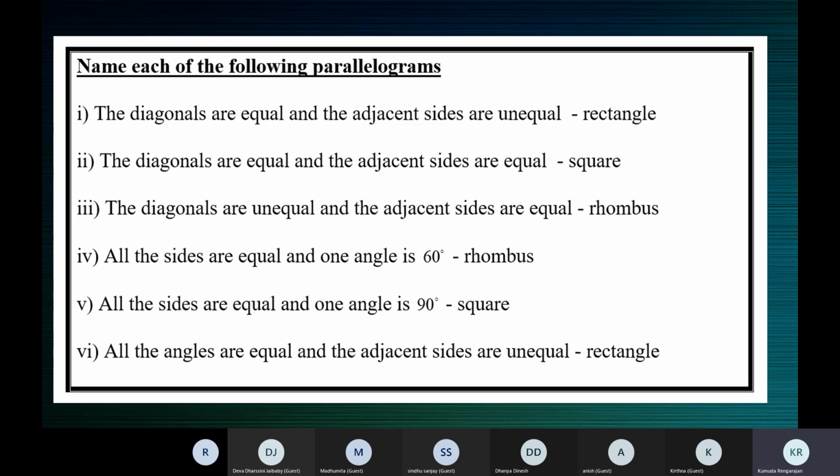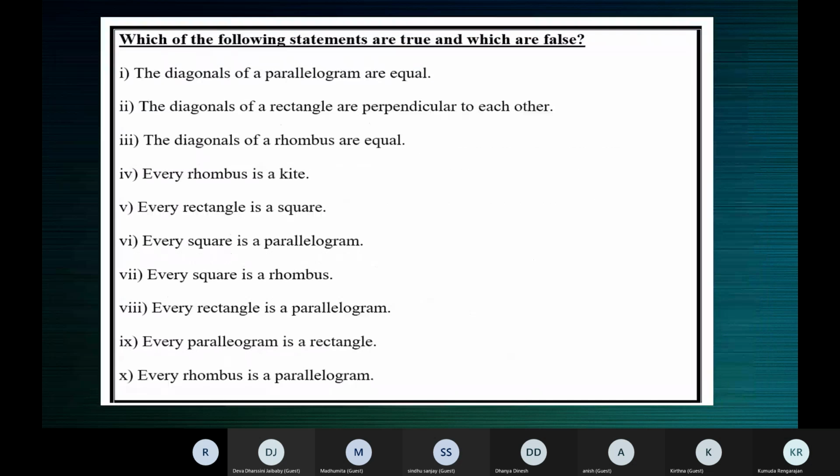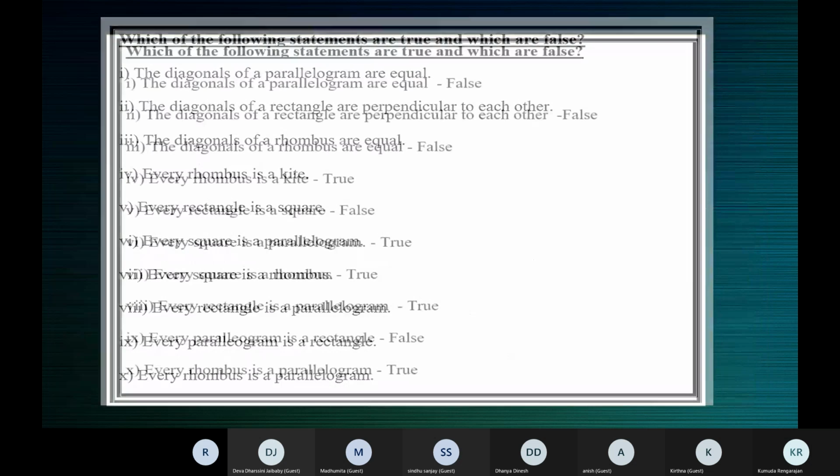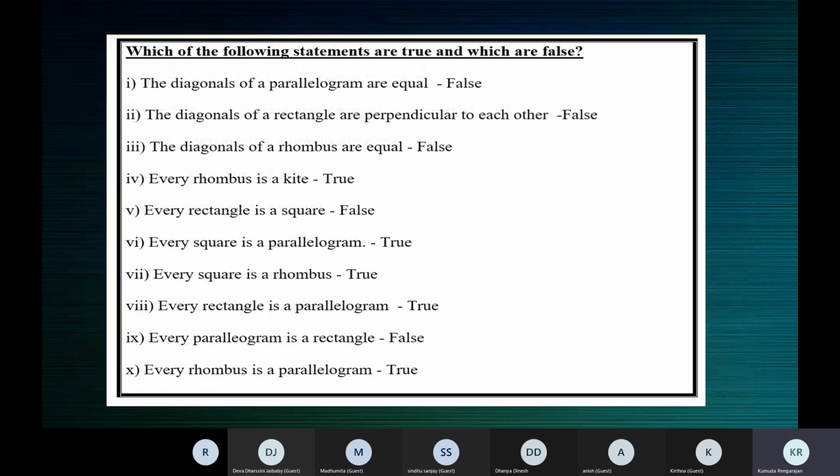If you want, you can take a screenshot. You can see the answers here. Take a picture of this. You can try this for yourself. We'll discuss this in the next class.